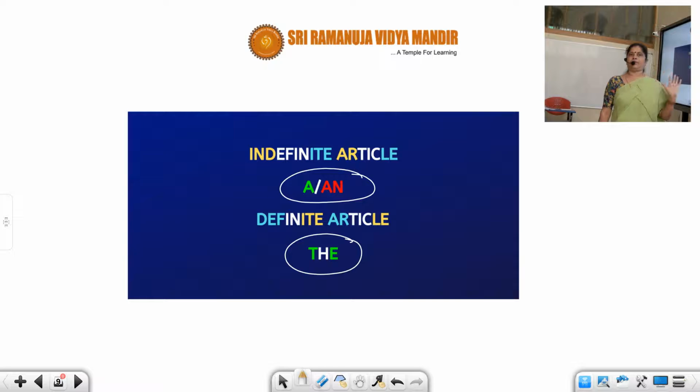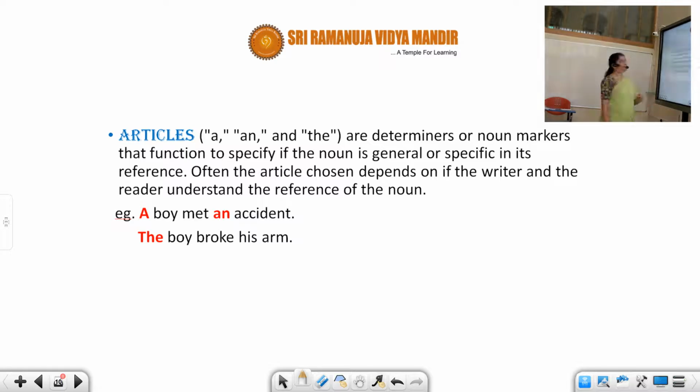To that extent, everybody understands. But deeper, of course, most of you must be knowing, or maybe some of you know. But when you go into detail, there are lots and lots of differences in applying a and an and applying the. So we'll have a look into it.